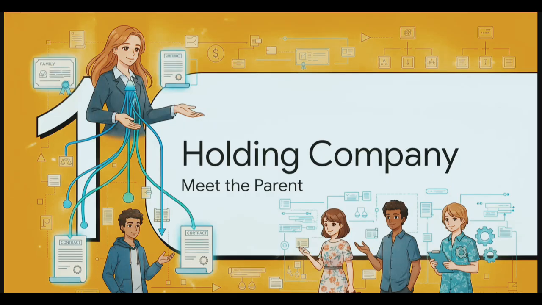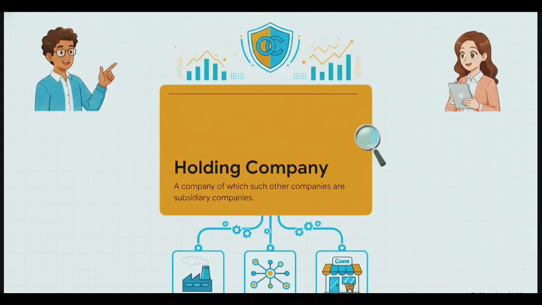All right, kicking things off with Section 1, let's meet the parent, the holding company. Now, the absolute most important thing to understand right from the get-go is that holding and subsidiary are entirely relative terms. They literally don't exist without each other. According to Section 246 of the Companies Act 2013, a holding company in relation to one or more other companies simply means a company of which such companies are subsidiary companies. I know, the legal language sounds completely circular, right?